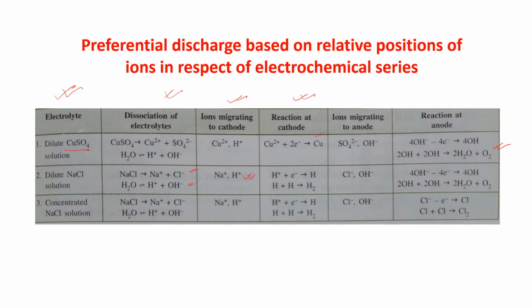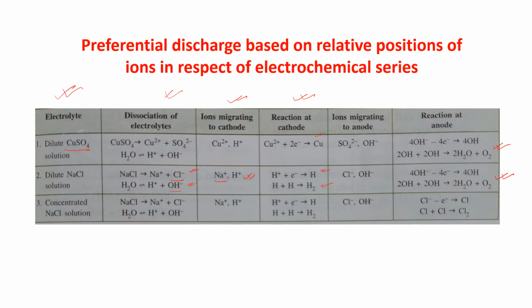See here, H plus being lower in the electrochemical series than sodium, H plus will get discharged. It is discharging in this way: H plus takes one electron, it gives you H. Now H and H give you H2. Now the anions are Cl minus and OH minus. Both of these will move towards the anode, but OH being lower in the electrochemical series will get discharged, and this is the reaction happening at the anode.